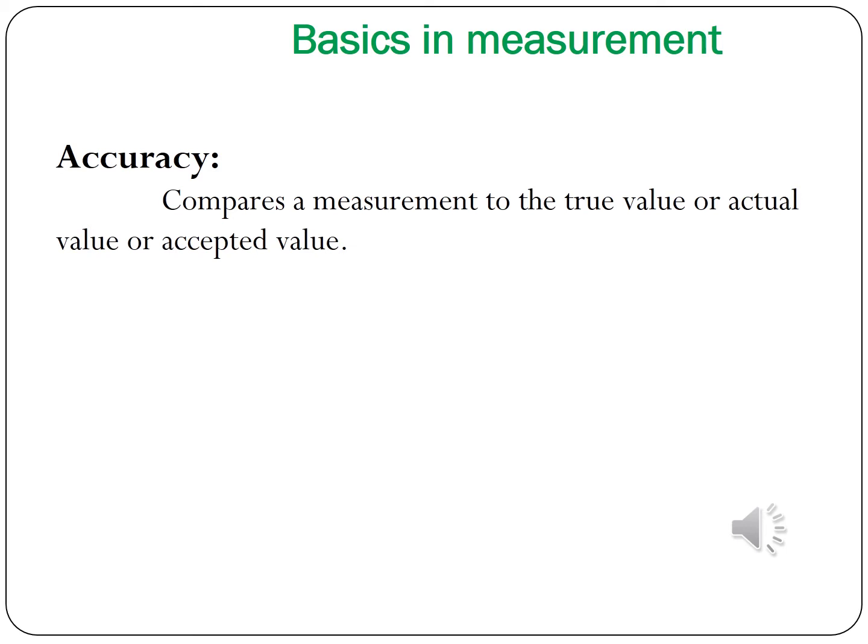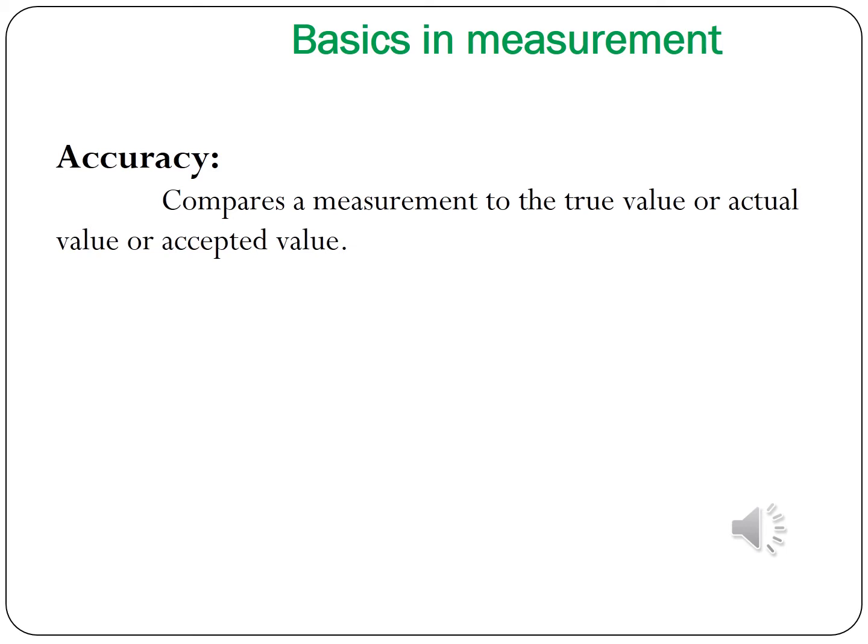Comparing a measurement to the true value, or actual value, or accepted value is said to be accuracy. What is an actual value? The value you are expecting from the instrument is said to be the actual value, or the accepted value or true value. That is accuracy.